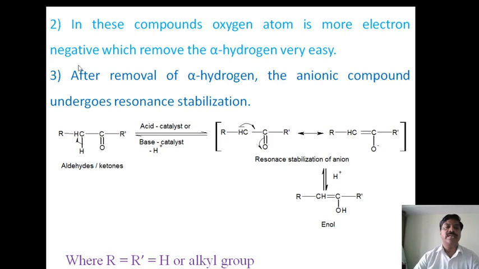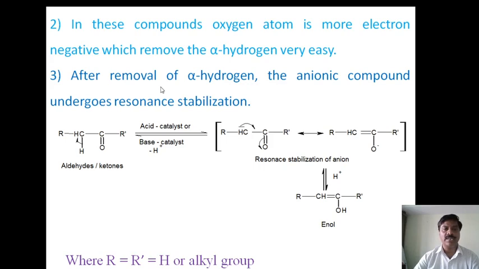Second point is, in carbonyl compounds, the oxygen atom is more electronegative, which removes the alpha hydrogen atom very easily because it drags the electrons towards itself, and due to making the tetravalency of the carbon atom, it is easy for the proton to be removed. Therefore, due to the oxygen atom present in the carbonyl compound, it is more acidic in nature.